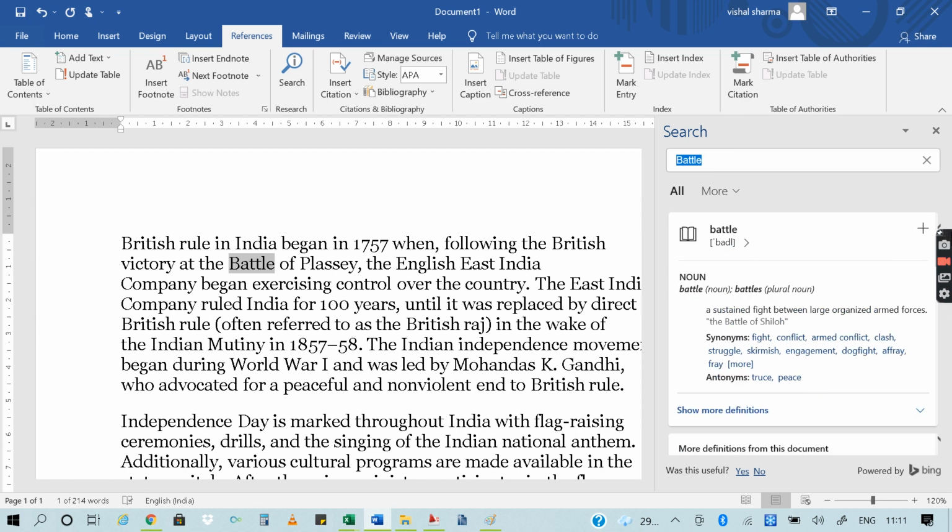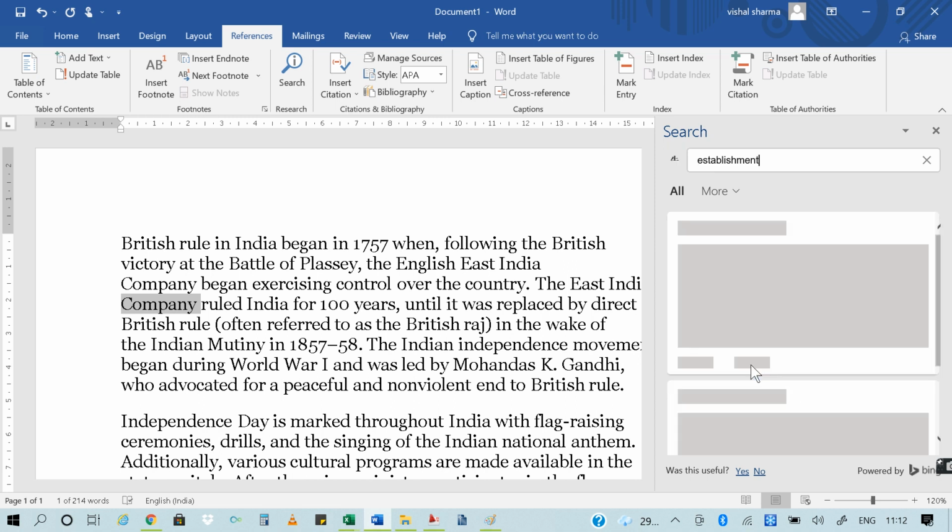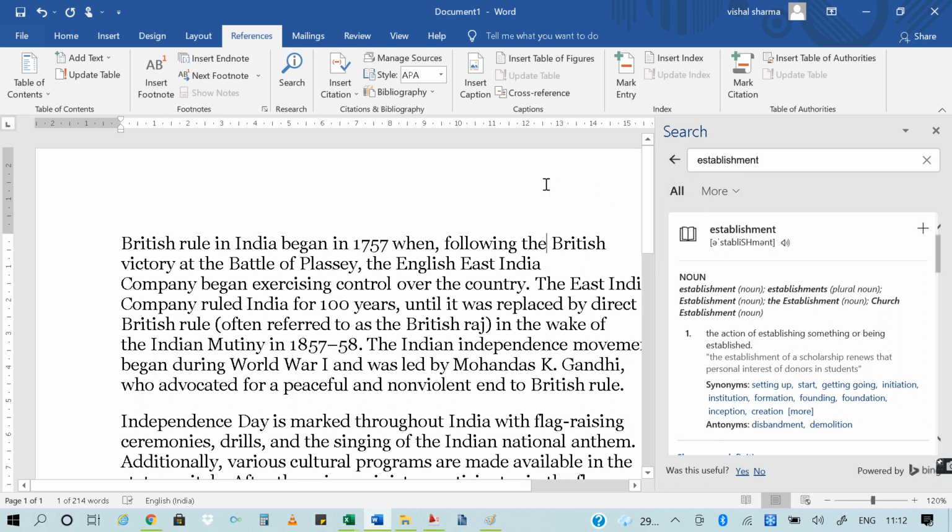So this particular feature basically works if you want to know the synonym, or if you want to know that it is a verb or it is a noun or any other thing about a particular text, so you can use it, or you can replace it also. Now suppose if you want to know about company, just search it and you will get the synonyms: firm, business, corporation, house, establishment, etc. Okay, so this is the simple smart lookup option.